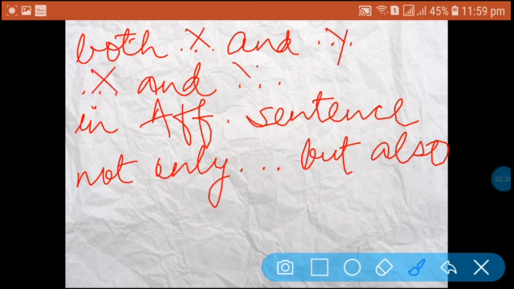Here I am saying we will use the subjects, the nouns. So both x and y, or x and y. If the sentence formation is this, we will write not only x but also y while changing it into negative.